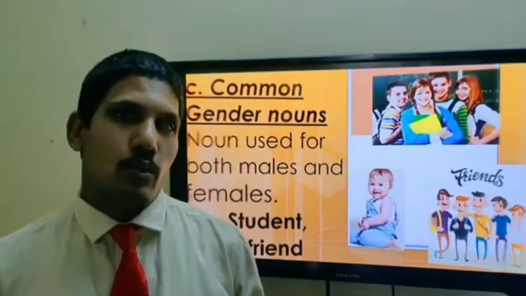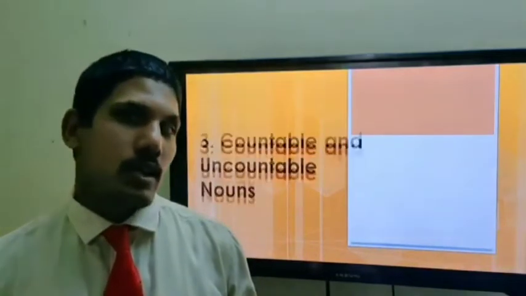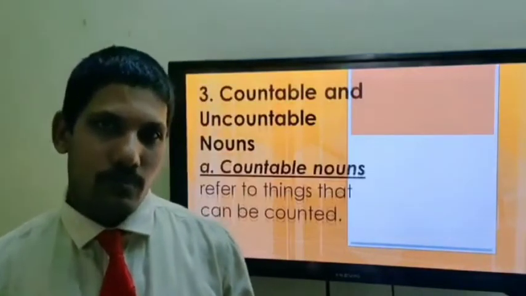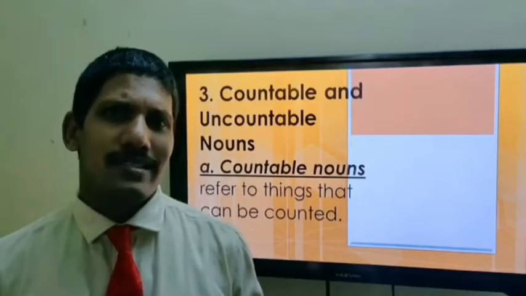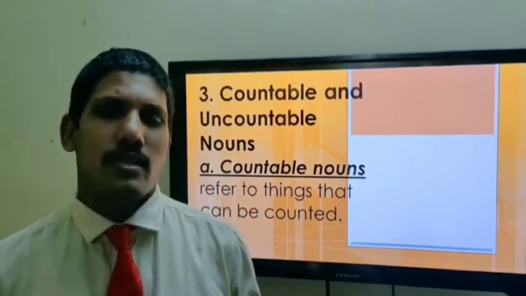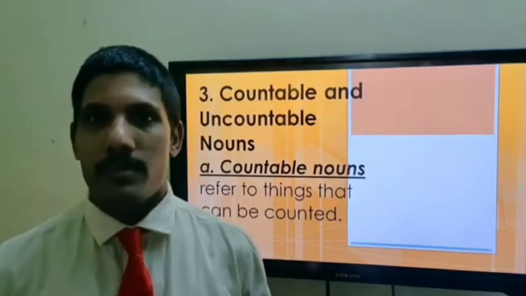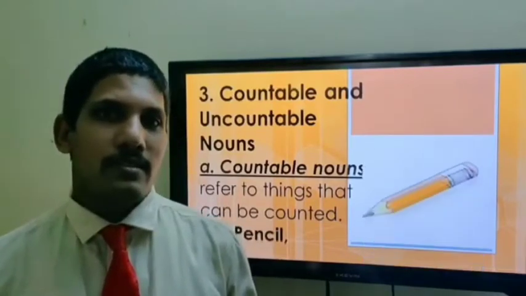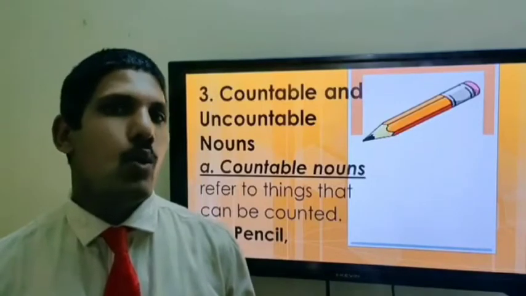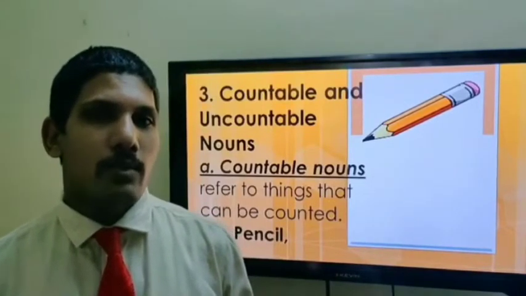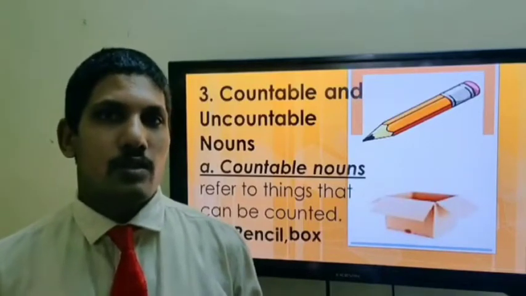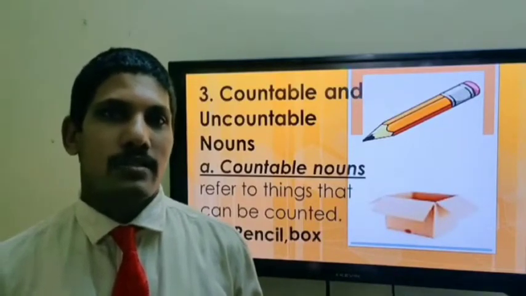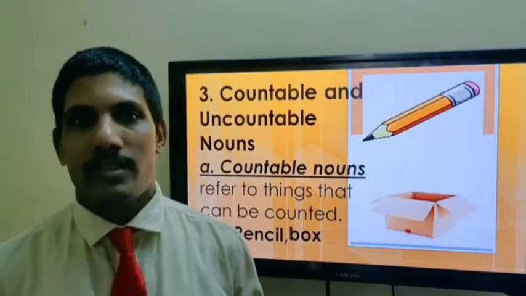Now we come to countable and uncountable nouns. What are countable nouns? These are the nouns that we can count. How many pencils do you see here? 1. How many boxes are there? 1. So you can count it. That is countable nouns.